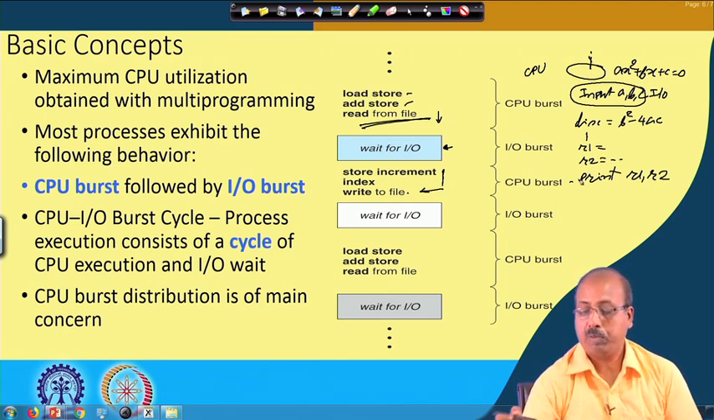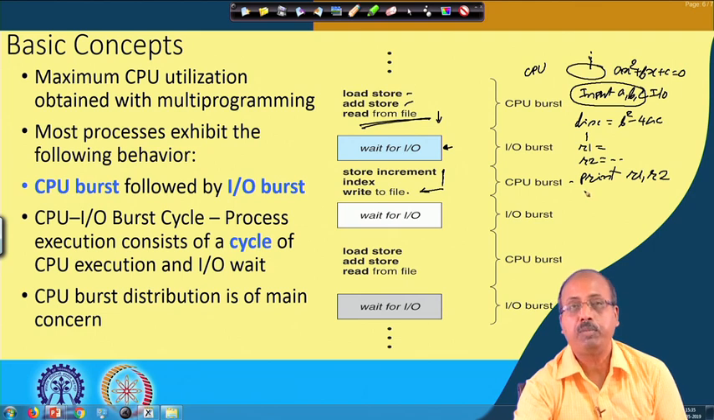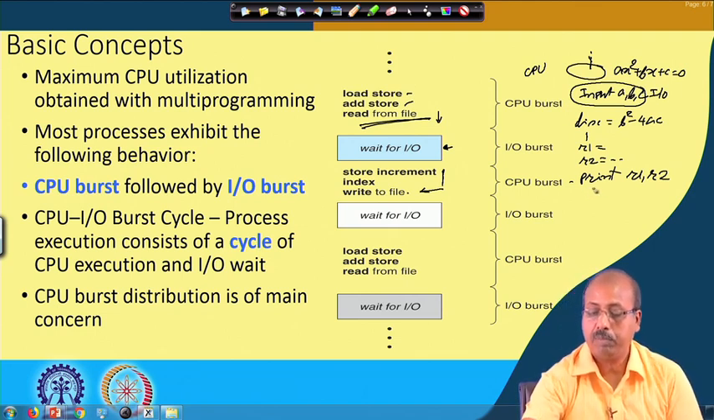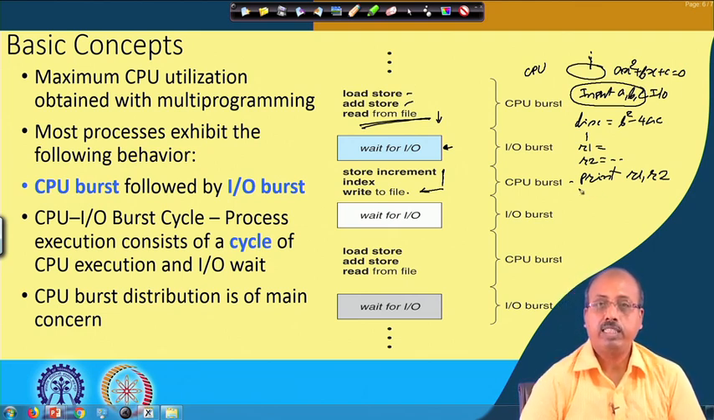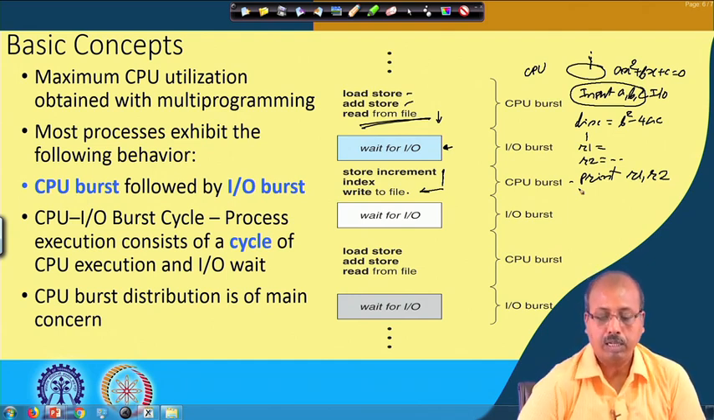So, this is a small program. After printing this, it terminates. But in general, what can happen is that this alternation of CPU operation and IO operation can go on for quite some time till the program terminates. So, that is how this is going to happen.